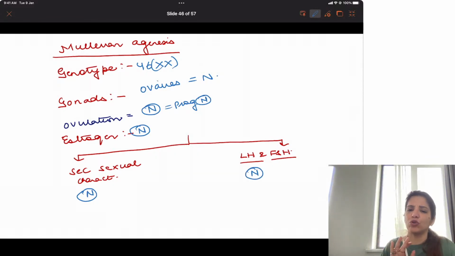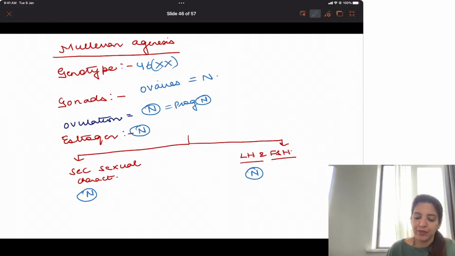Right? So till now I have told you nothing special. I have just told you in Mullerian agenesis everything is normal. Genotype is 46XX, gonads are ovaries which are normal, ovulation is normal. Right, ovulation is normal so progesterone is normal, estrogen is also normal, and because estrogen is normal, secondary sexual characteristics are normal, and because progesterone and estrogen both are normal, so LH and FSH are normal.